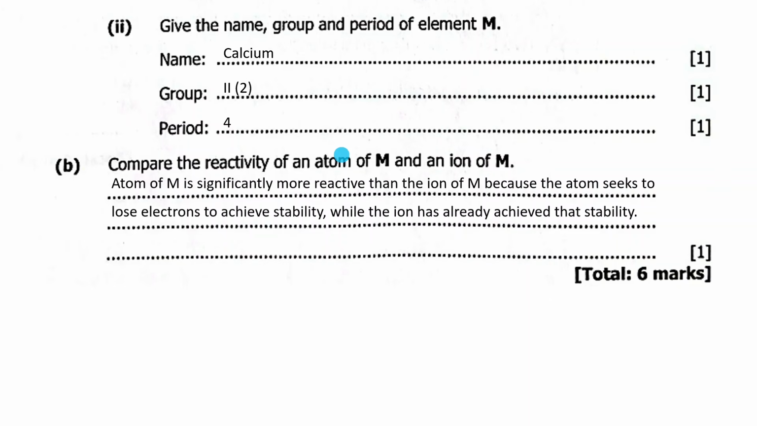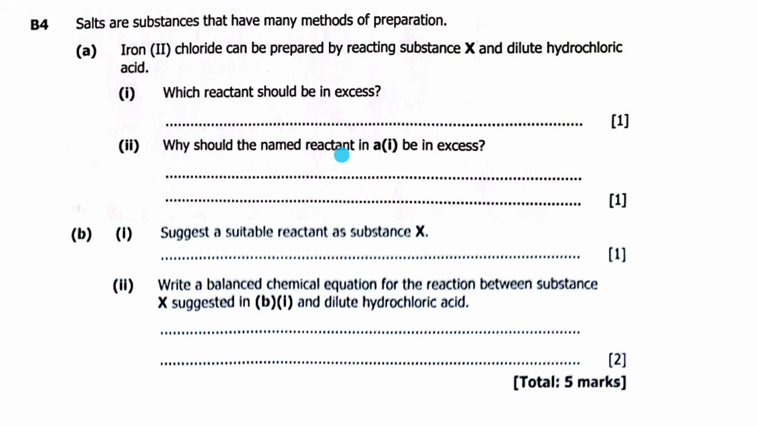And if you want to compare it with its atom, definitely its atom will be more reactive than its ion. Okay, so we move to the next question, F4. Salts are substances that have many methods of preparation. Okay, then they're saying A, iron 2 chloride. Iron 2 chloride can be prepared by reacting substance X and dilute hydrochloric acid.